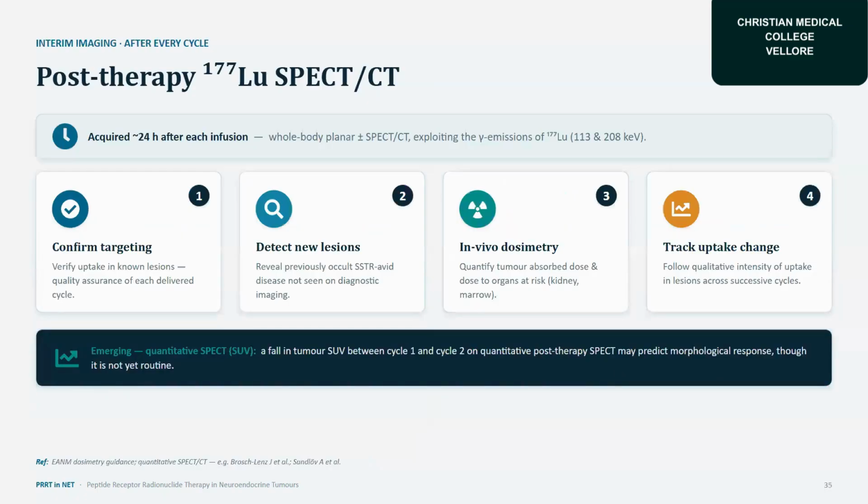So post-therapy, most of the EANM dosimetry guidance recommends a post-therapy SPECT/CT, which occurs 24 hours after each infusion. This will confirm the target, and it can detect new lesions, and it will give us in vivo dosimetry also. There they mentioned something called SUV in quantitative SPECT, with a falling tumor SUV between cycle 1 and cycle 2.